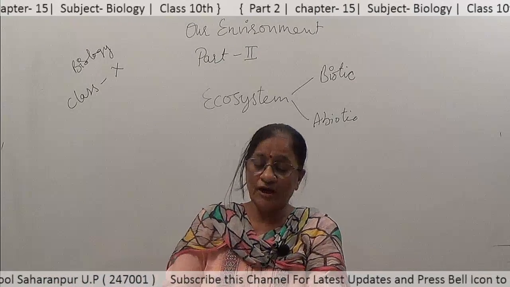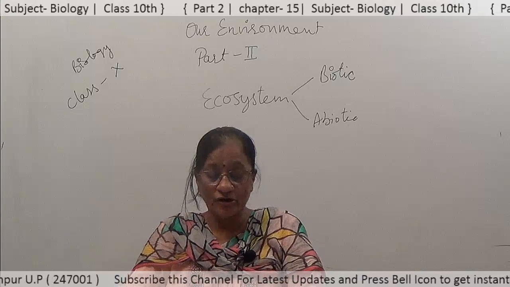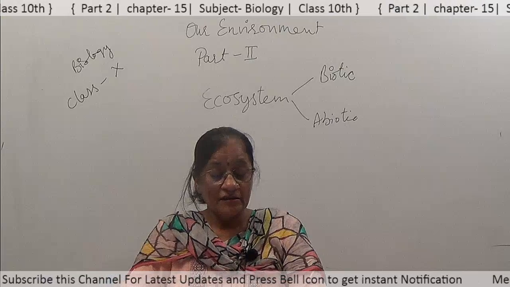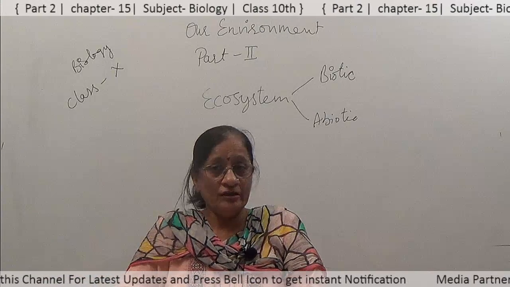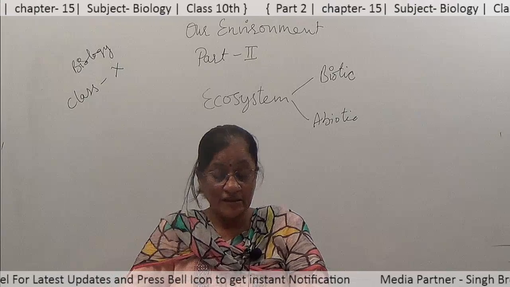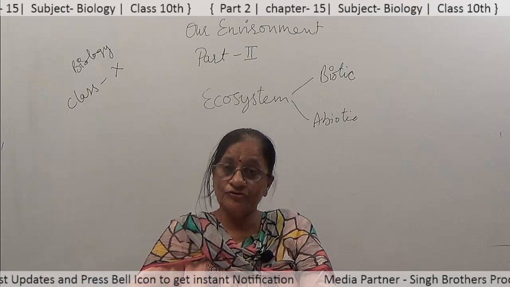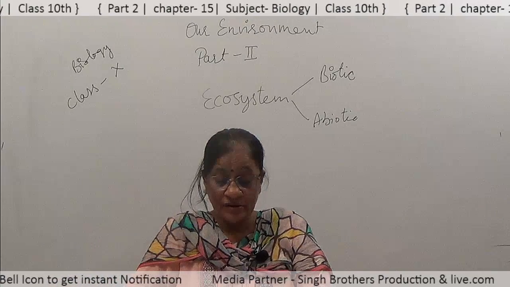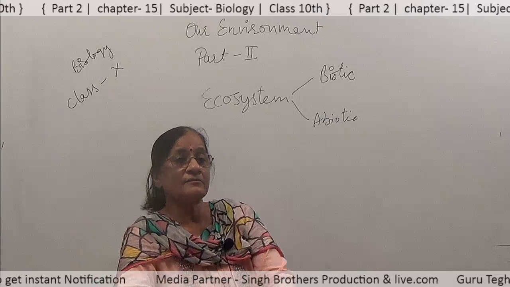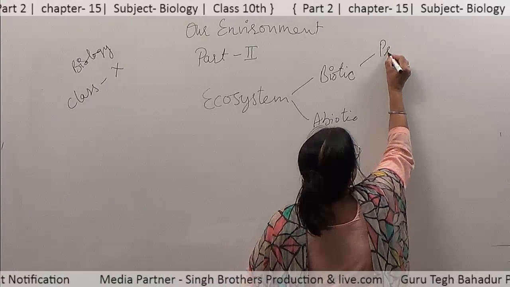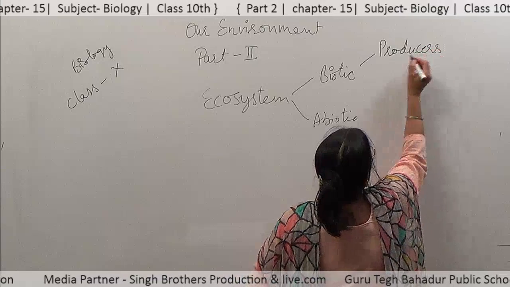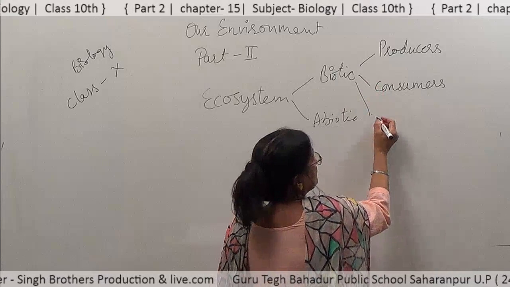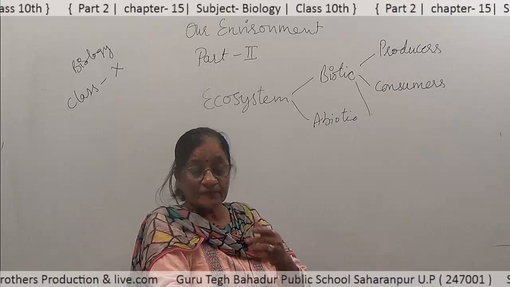Biotic components, as we know, include plants, animals, microorganisms and human beings. As we have studied in lower classes, these biotic or living components have different modes of nutrition, and we can categorize them as producers, then consumers, and last, decomposers.